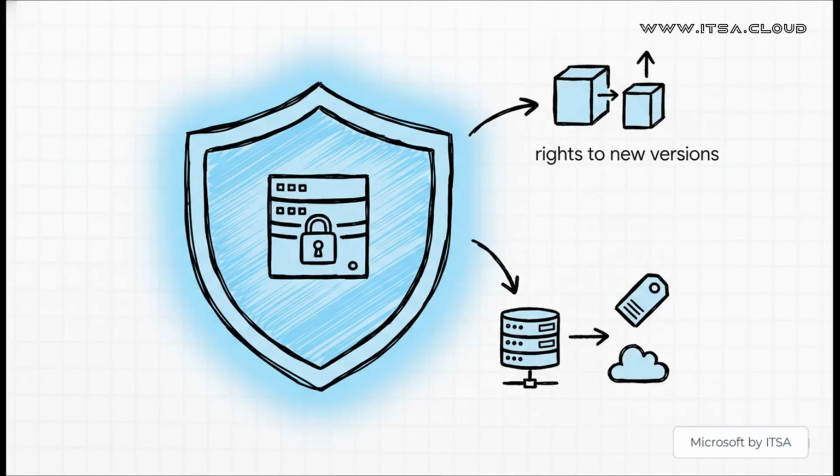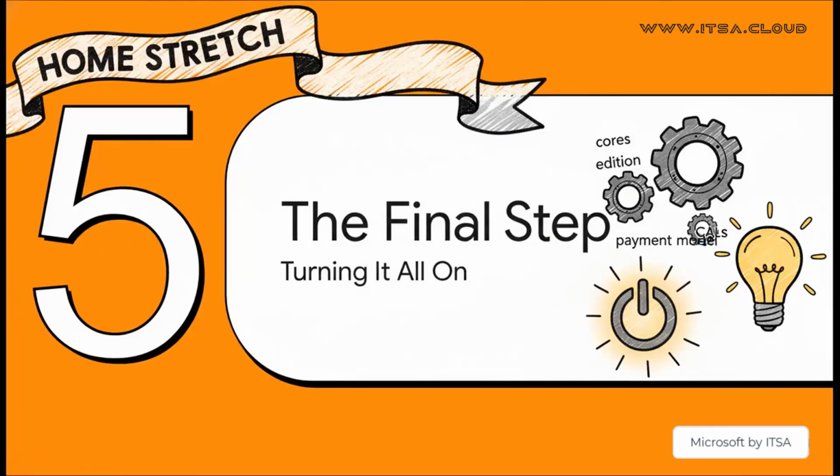Now, I gotta mention Software Assurance, or SA, real quick. Just think of it like an optional benefits package you can add on top of your perpetual licenses. It's what unlocks some really powerful stuff, like being able to move your licenses between servers, and it's how you get the rights to the next version of Windows Server when it comes out without having to buy it all over again.